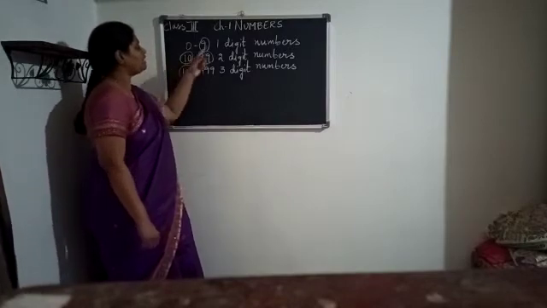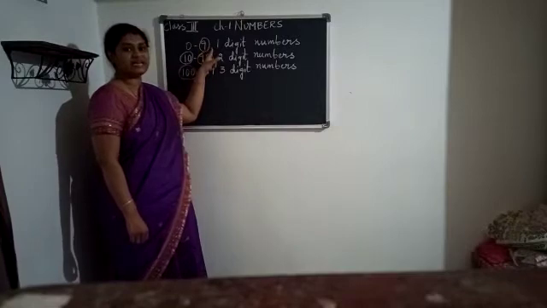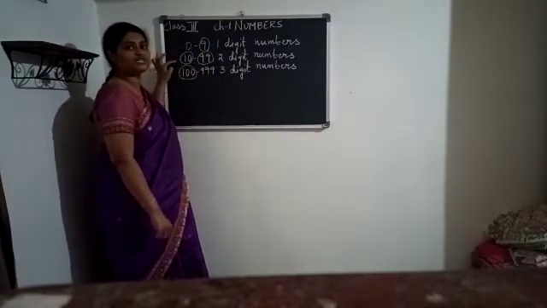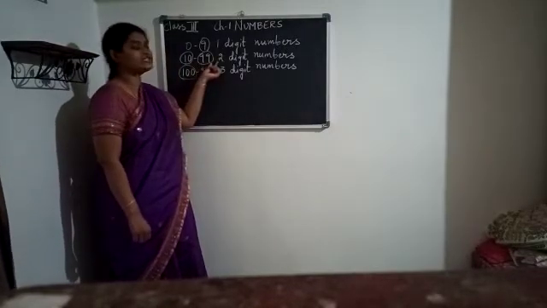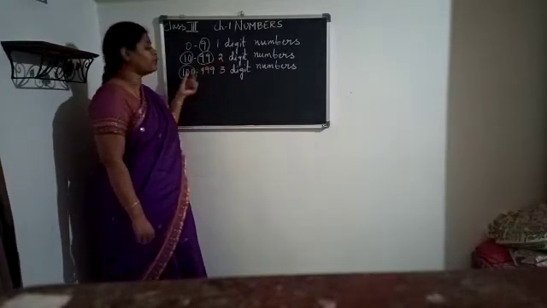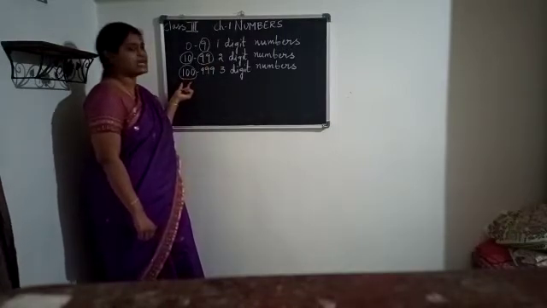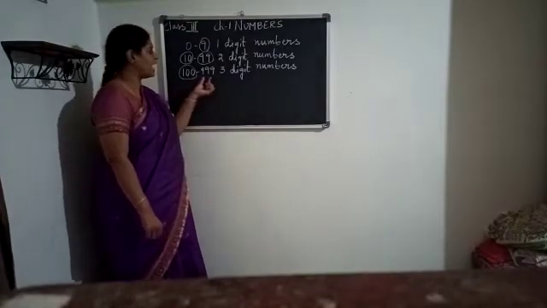So when we are adding 1 to the largest number of a series, we are getting the smallest number of the next series. When we added 1 to the largest 2-digit number, we got the smallest 3-digit number of the series, isn't it? So now let us see what is the next number we get when we add 1 to